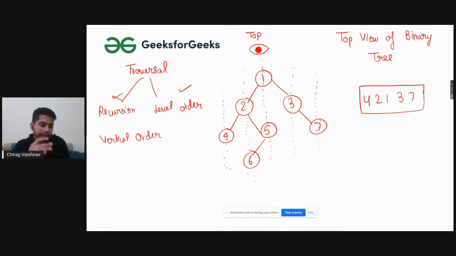The horizontal one Shivam was saying is the case where we do level order traversal, but within level order traversal we also have to check the vertical order. What I mean by vertical order, I will get to very soon. It's also a line traversal.